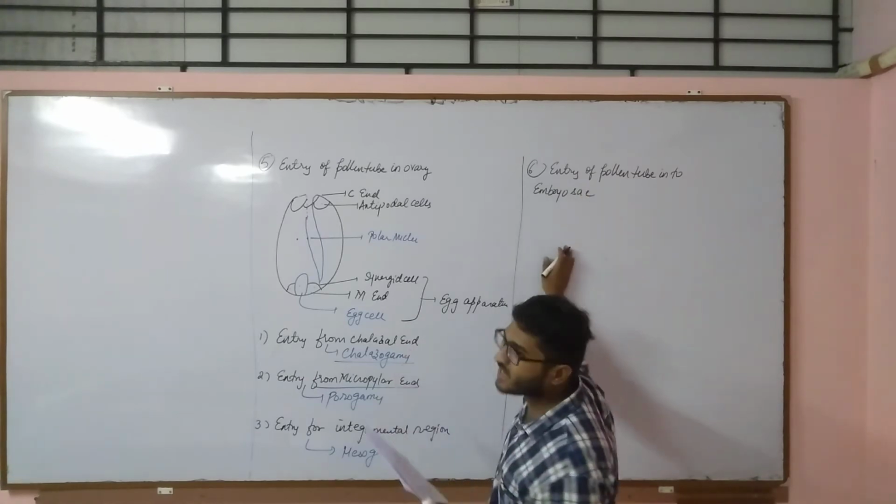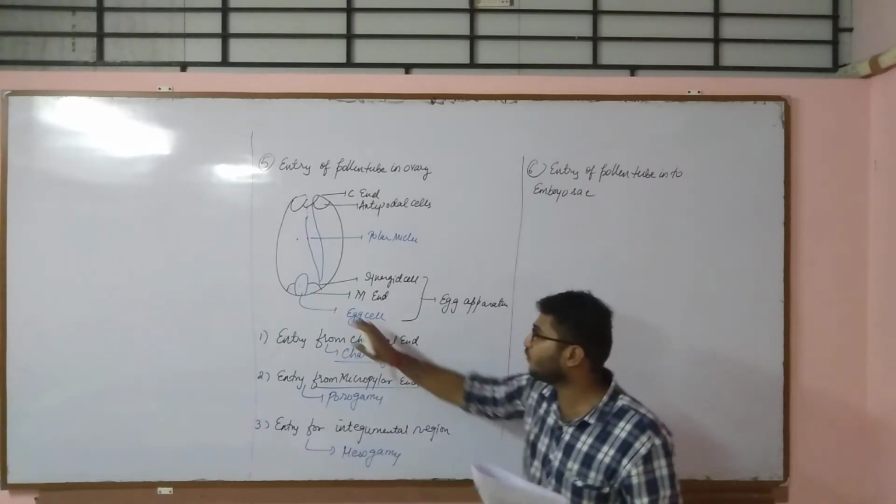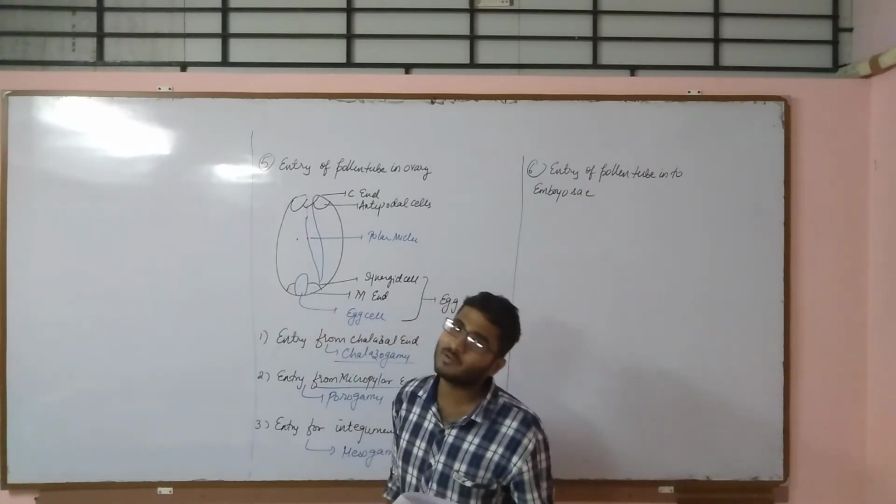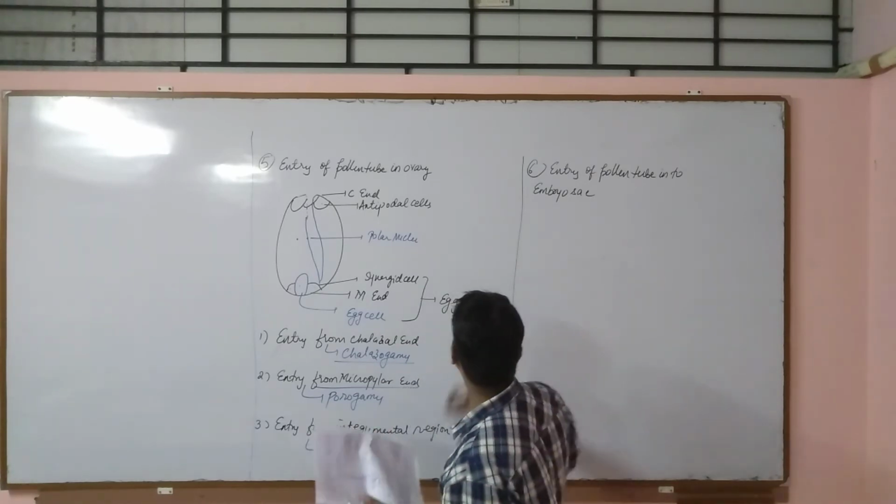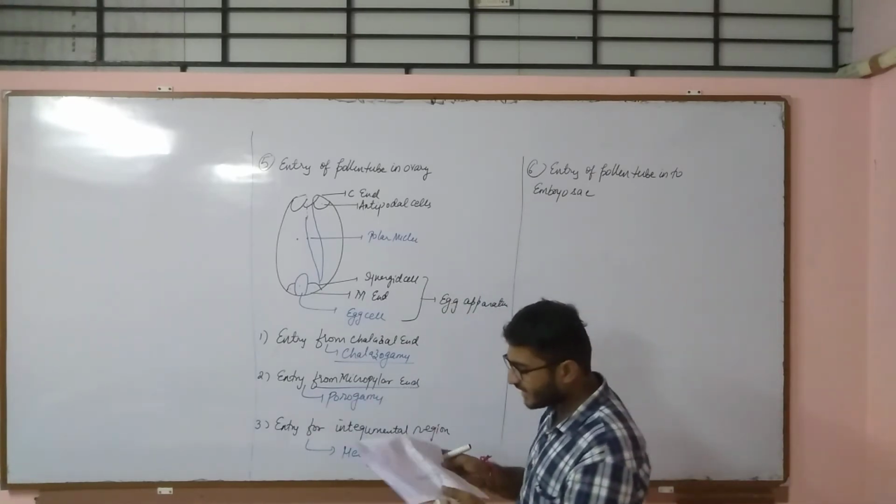Why am I using the word embryo sac? Because this is a sac where embryo formation will take place after fertilization, or you can also say egg apparatus, right?